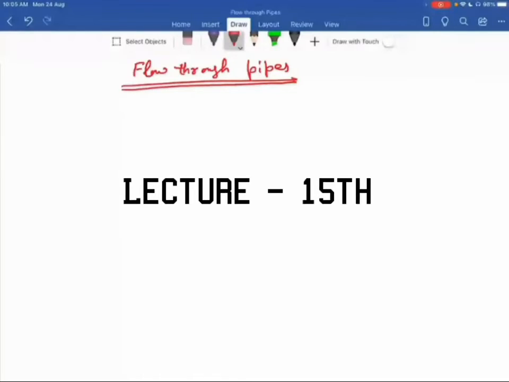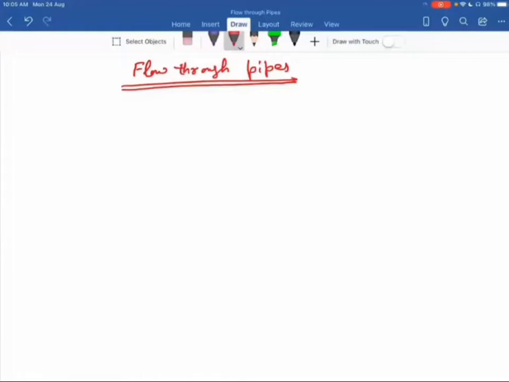Through pipes. Now, in this topic, flow through pipes, we discuss various types of losses in pipes. Normally we divide the losses into two categories. The first one is called the major loss, and the second one is called the minor loss. These are the main categories. Now we talk about all these losses in detail.